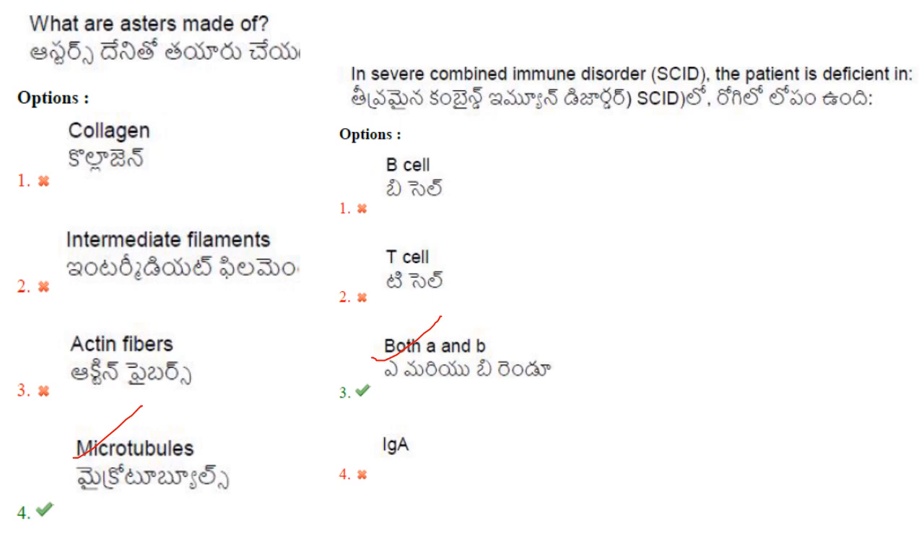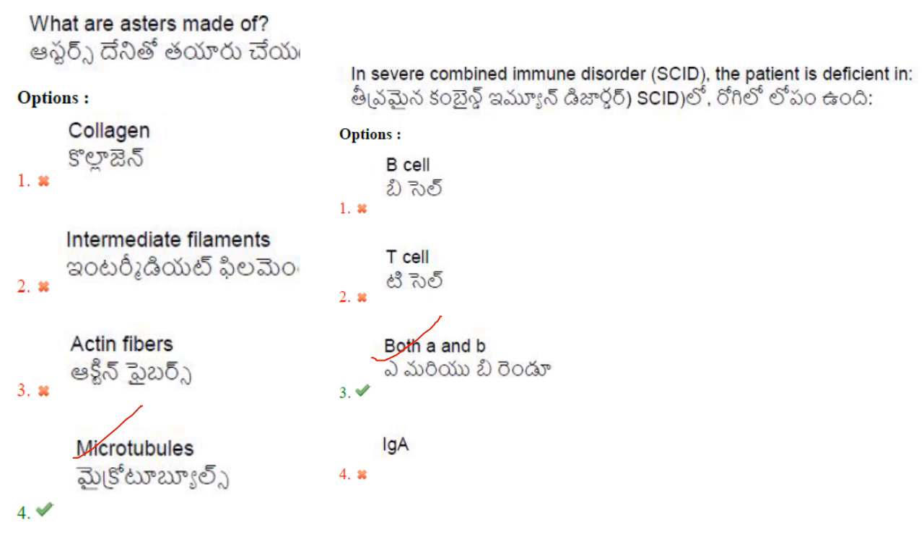What are asters made of? So aster is a cellular structure and it is shaped like a star and found around each centrosome during mitosis in an animal cell. They are not formed during mitosis in plants. So the asters, they are made of microtubules. Answer is option 4. Then next one.